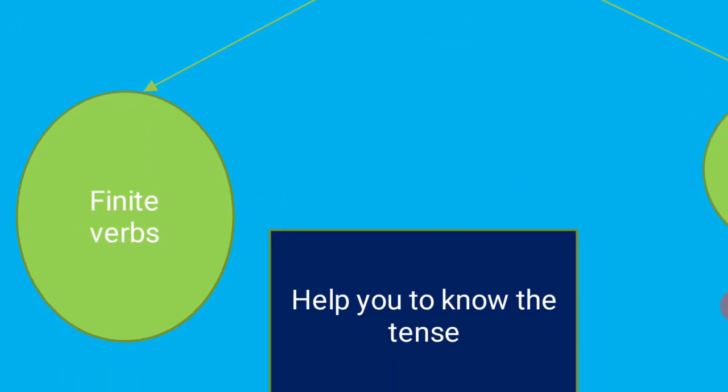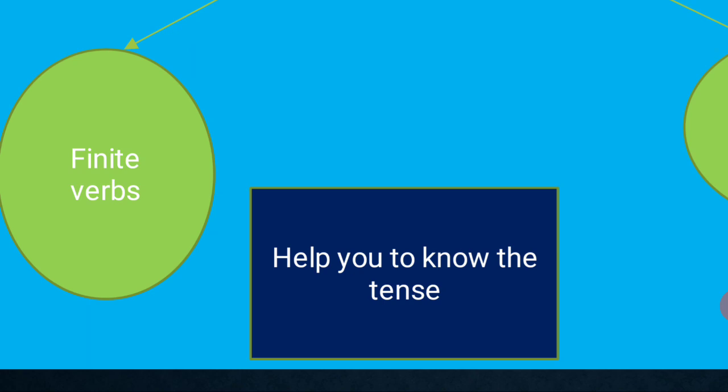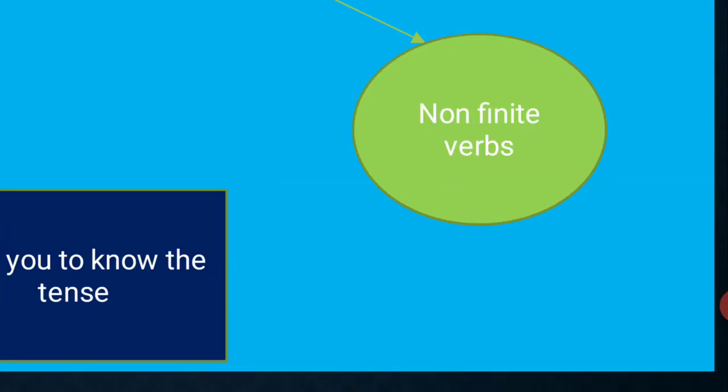One is finite verbs. The finite verbs help you to know the tense. We come to know the tense, no? Whether a sentence or an action happens in the present or in the past or present continuous or in the past continuous or future perfect. So how do we come to know the tense of the verb? It is by finite verbs. So finite verbs help you to know the tense. Okay, what's the next thing?